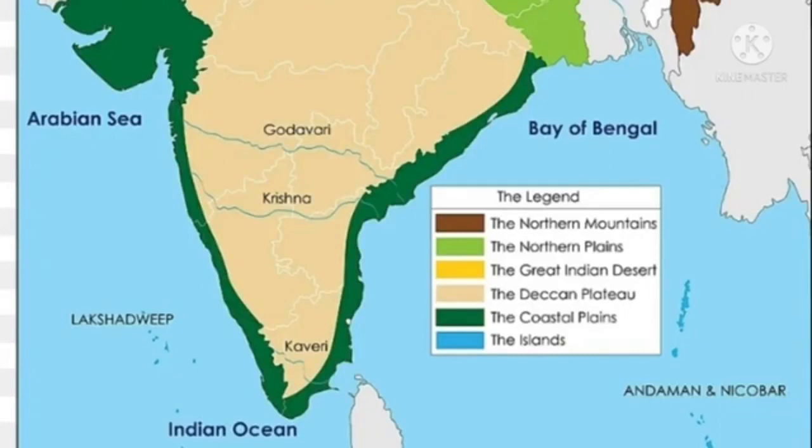Okay. And here it is rocky and uneven. Do you know what that means? The land is rocky and uneven, which is not leveled, which is not equal. So it is looking rocky and uneven.